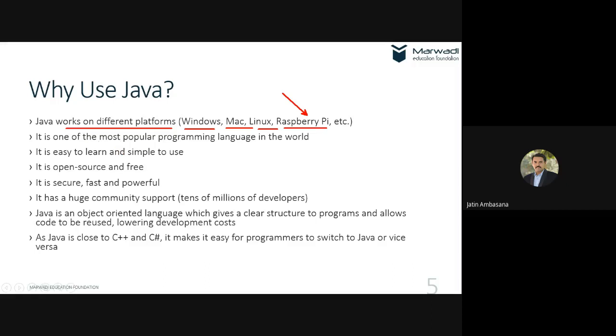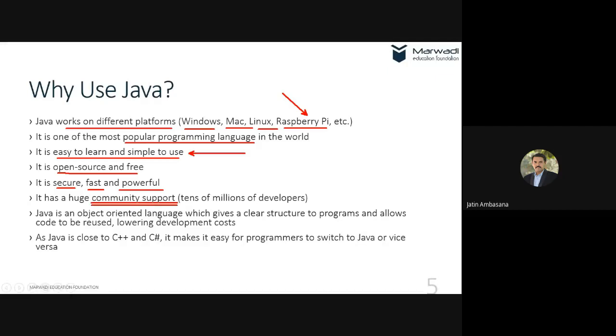So that's why it's one of the most popular programming languages in the world, and it is easy to learn and simple to use. Almost the syntax and semantics are similar to C and C++ programming languages, and C sharp is almost similar to Java. It is open source and free, and it is secure, fast, and powerful. We have seen in last sessions how the Java language is secure and how it has been made fast using the just-in-time compiler.